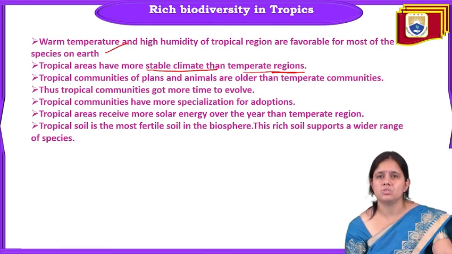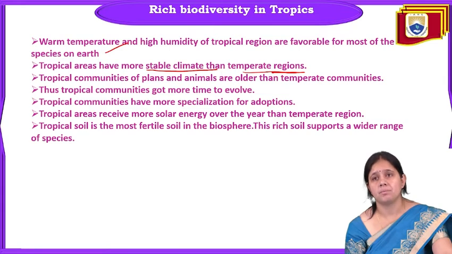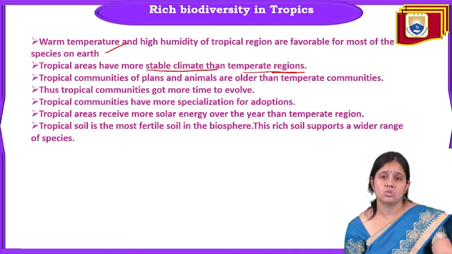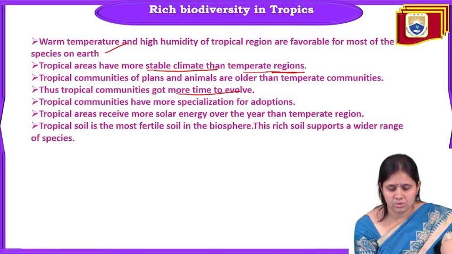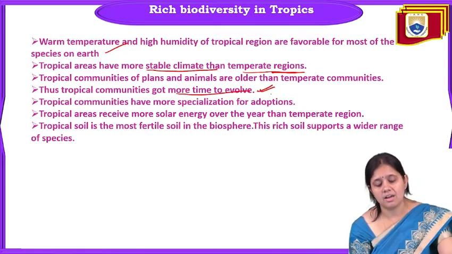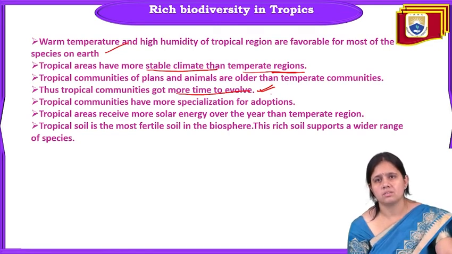Tropical communities of plants and animals are older than the temperate communities. Those plants and animals present in the tropical area are older than those in the temperate area. Thus, tropical communities got more time to evolve, because they are very old in that place.